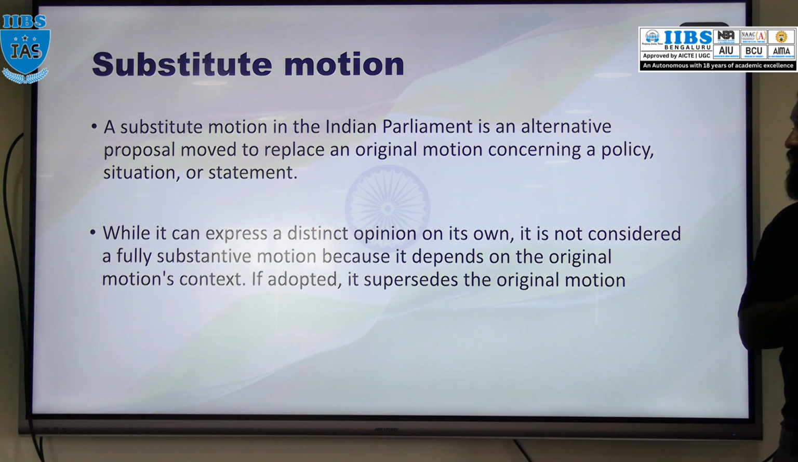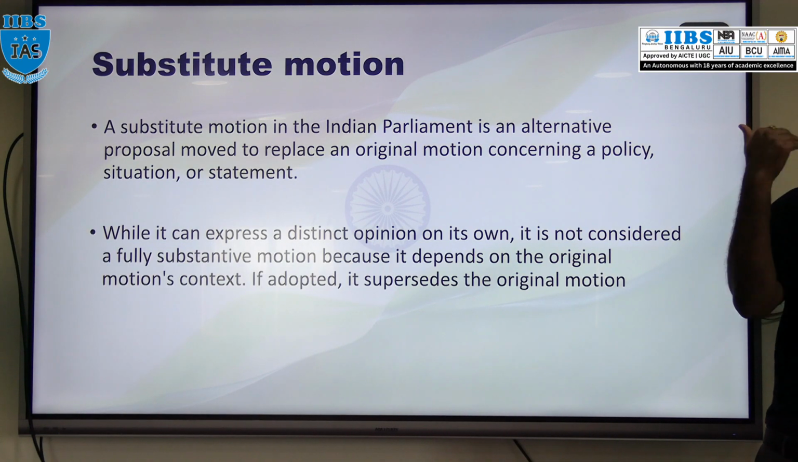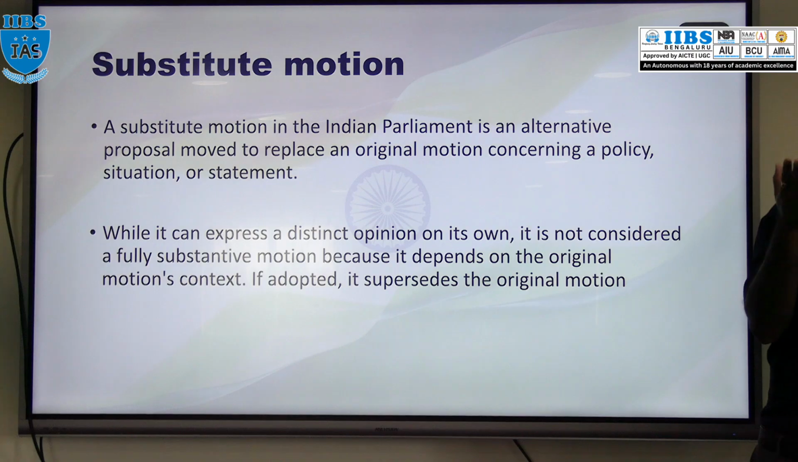So that is the substantive motion. Then the substitute motion. The name itself suggests it. If coffee is not there, tea is the substitute. If tea is not there, coffee is the substitute. If sugar is not there, jaggery is the substitute. Like that, we have a substitute motion also. Is it an independent motion? No, it is not at all an independent motion. It is an alternative motion to the original motion or a substantive motion.